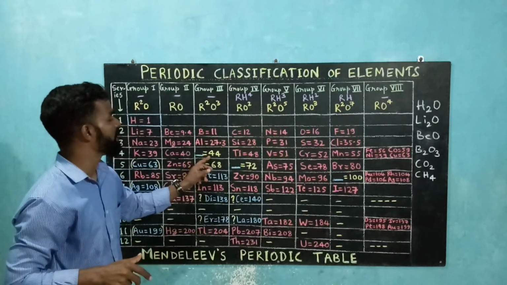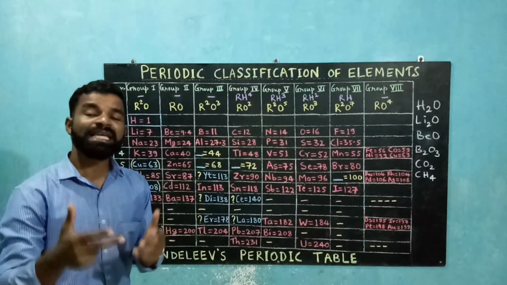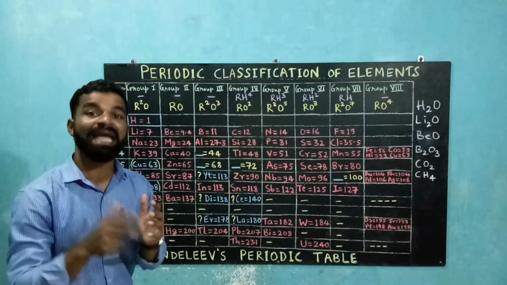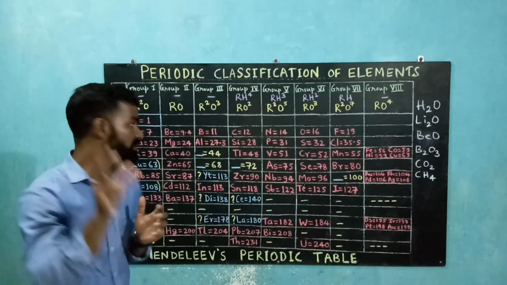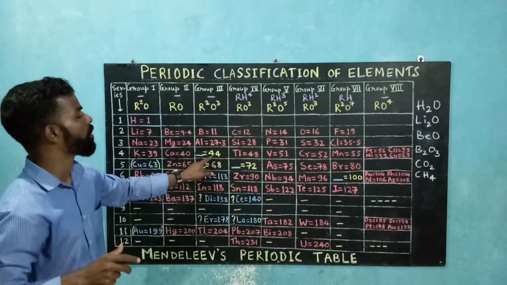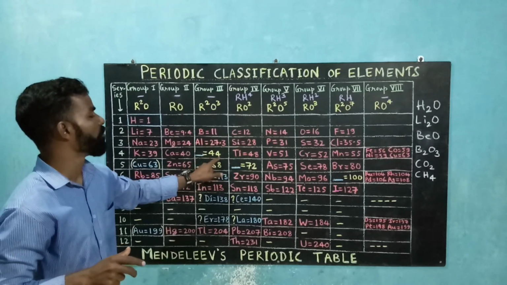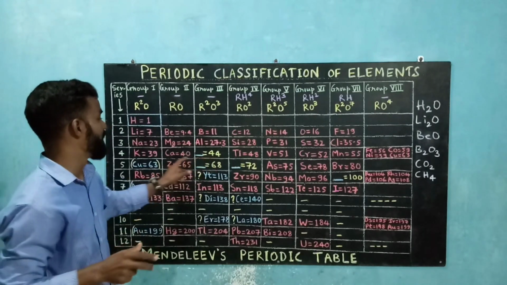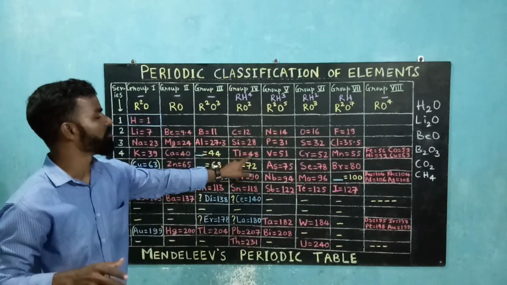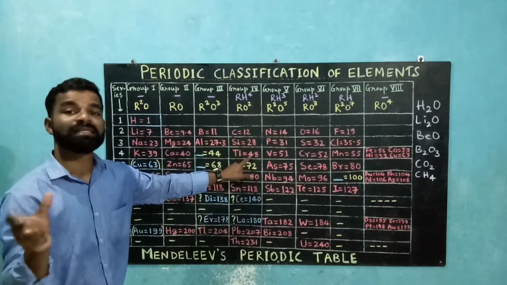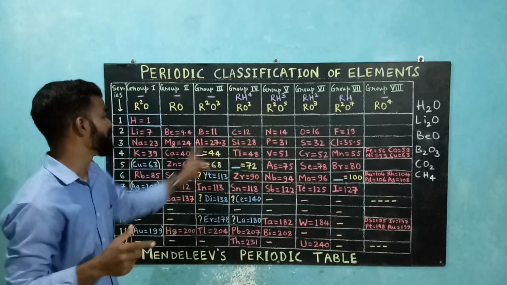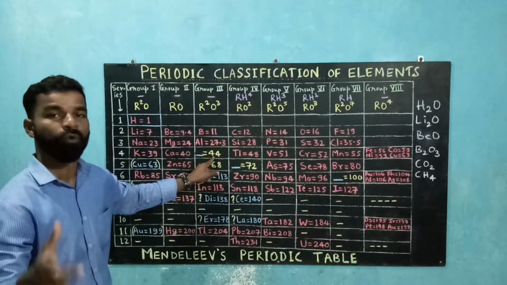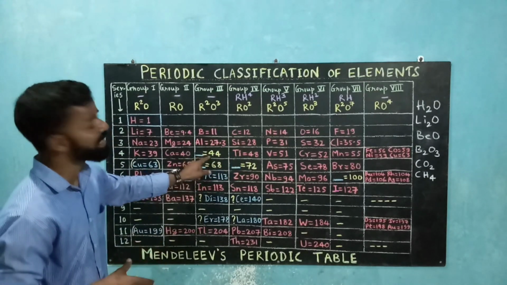So he kept a vacant place over here, and he not only kept the vacant place but also predicted the properties of these elements, and then he assumed a certain atomic mass for this element. So this element was given the atomic mass 44 with respect to the atomic masses of the elements on either side of this element. Calcium had 40 and titanium had 48, so he added these atomic masses and then divided by 2. So he took the average of these atomic masses. 88 divided by 2 is 44, and then it was given a name.